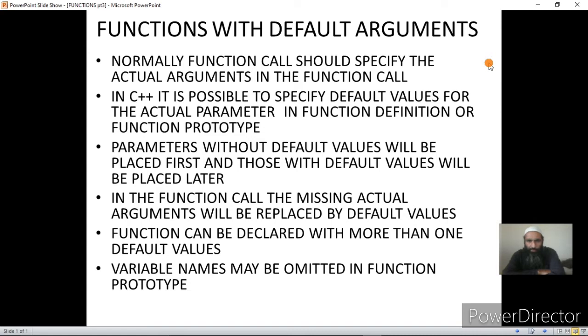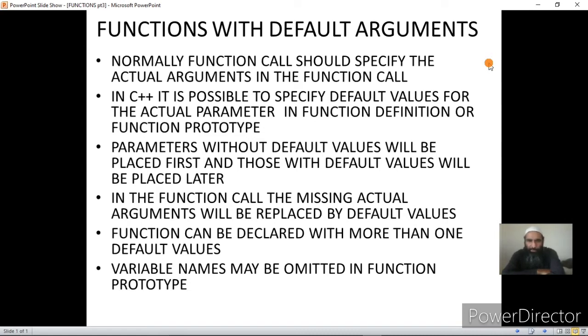Normally we specify the default values in the function definition when the functions are called after they have been defined. We have to specify the default values in the function prototype whenever the functions are called and they are defined later, that is, the call to the function takes place before the function definition. In that case we use the function prototype. We have also discussed what a function prototype is.